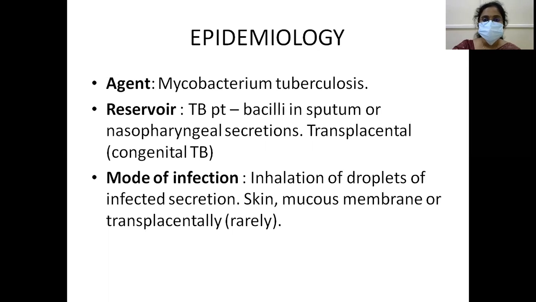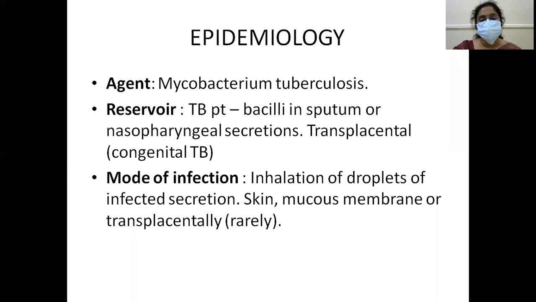The mode of infection is inhalation of the droplets of the infected secretion. When an infected person coughs, the droplets which contain the TB bacilli are inhaled, and that is the mode of infection. Entry through skin, mucous membrane, and transplacental spread have been reported, but they are very rare. So the main mode is inhalation of the droplets of infected secretions.